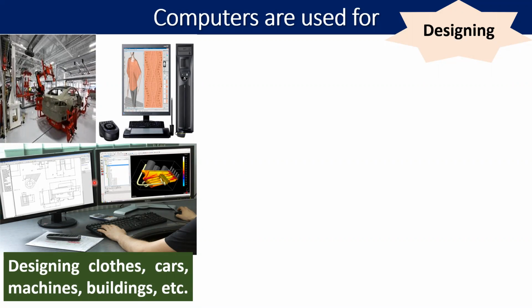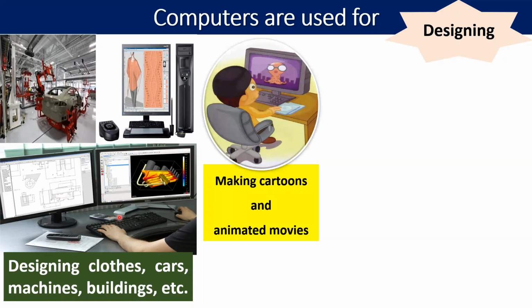If we want to construct a building, first we can make an overlook of it. We can make a map of it on a computer screen. Then with the help of it we can construct it also. So computer helps us a lot in various ways. We can make cartoons and animated movies. So with the help of a computer we can make cartoons also, different types of movies, short clips also we can prepare.